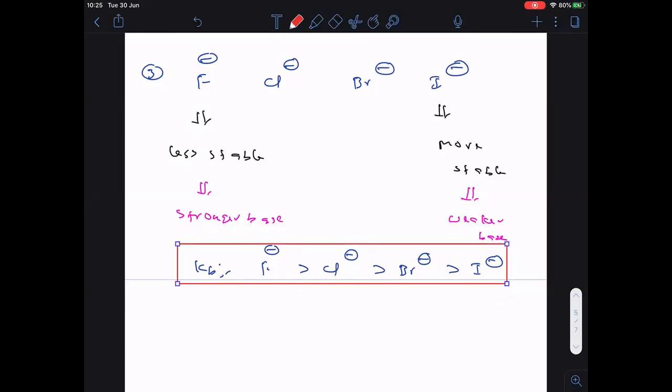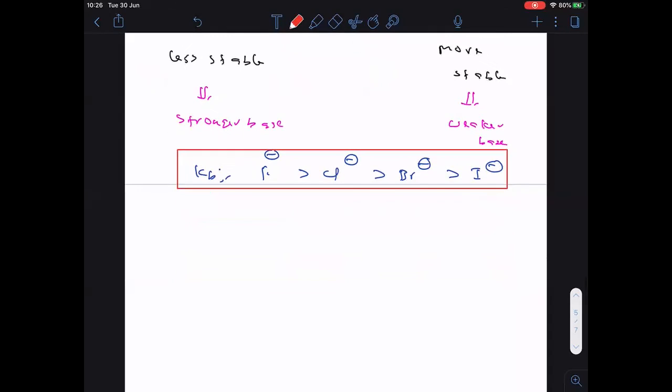Completed? Please copy it quickly. Followed?